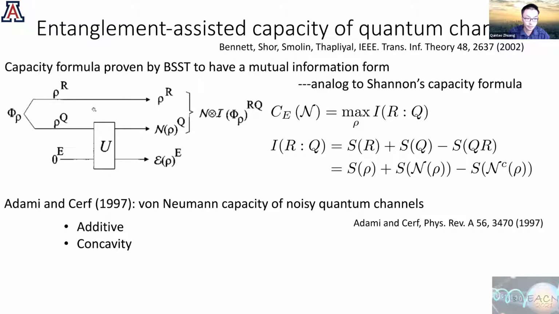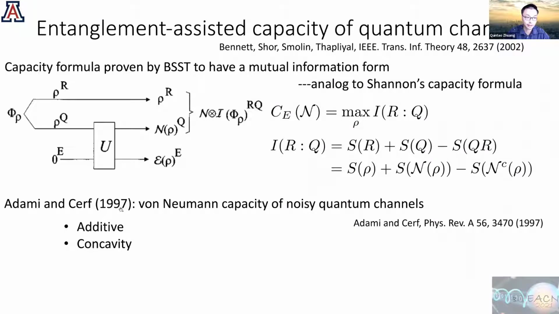This picture is the unitary extension of the quantum channel. This is the input to the channel, this is the output of the channel, and this is the entanglement assistance R. And this is the purification output of the unitary extension. So the capacity formula is given by the mutual information between R and Q here, and you can also express it by this equivalent formula.